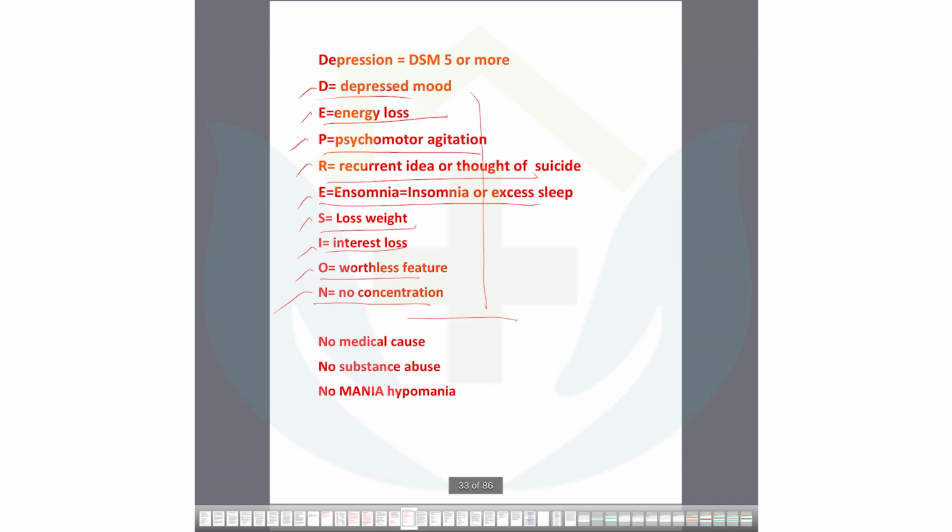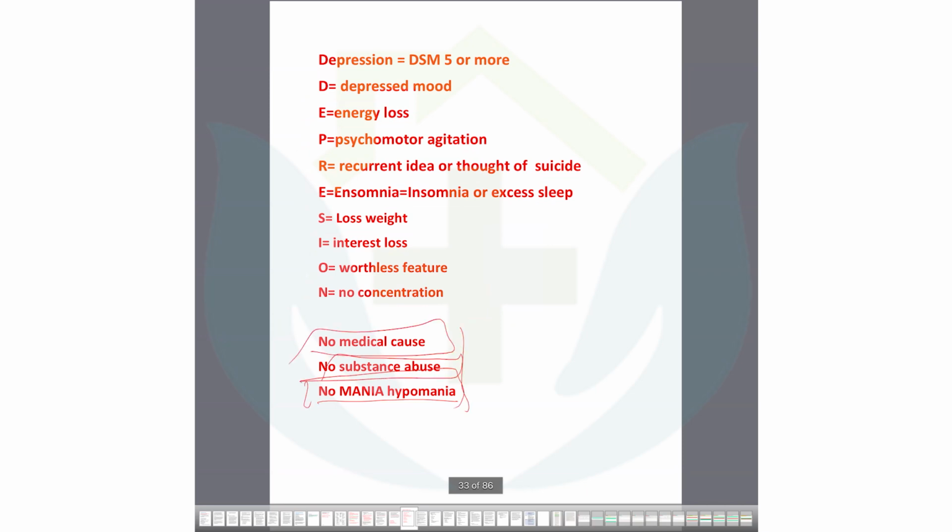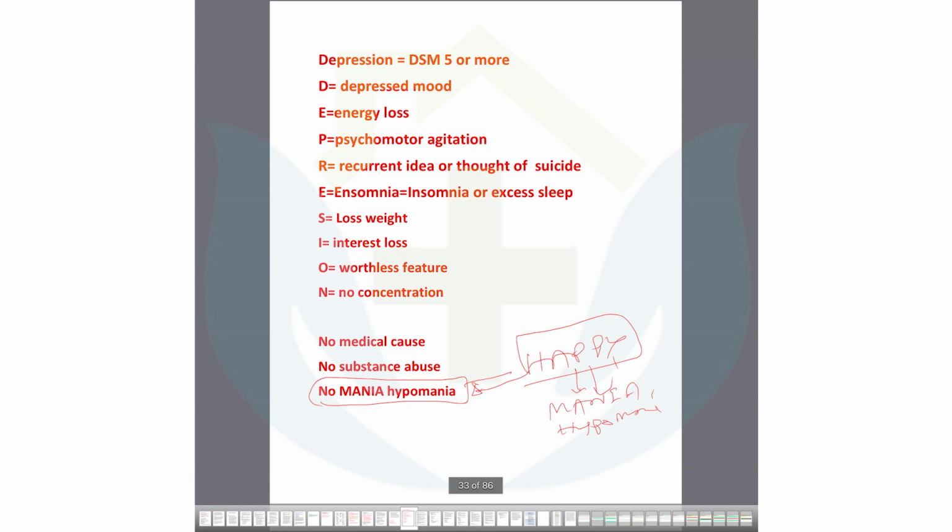In case of depression, there would be no mania, no hypomania, no substance abuse, no medical cause. These are the nos. Then you can understand this is depression. This patient is depressive. So why no mania or hypomania in case of depression? Because it is within the scale of happiness. When you are extremely happy, there would be mania or hypomania. That is another scale, the happiness scale. And in case of the sad scale, that is depression. The sad scale is here.